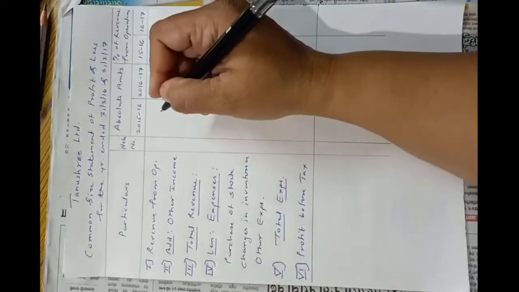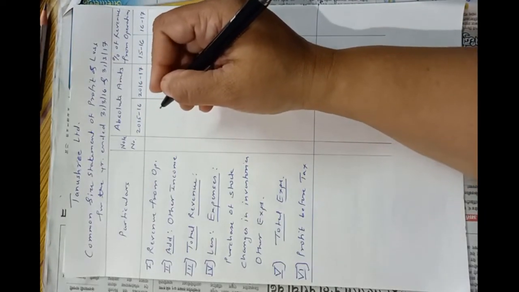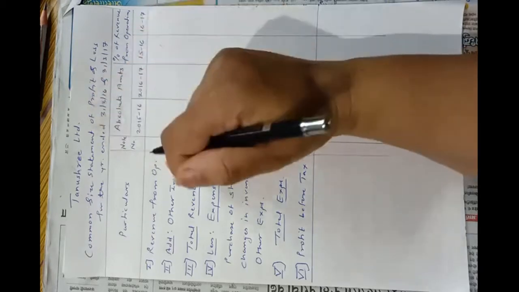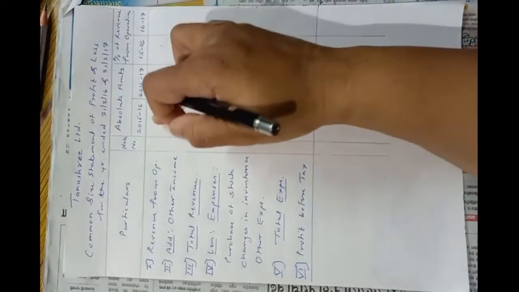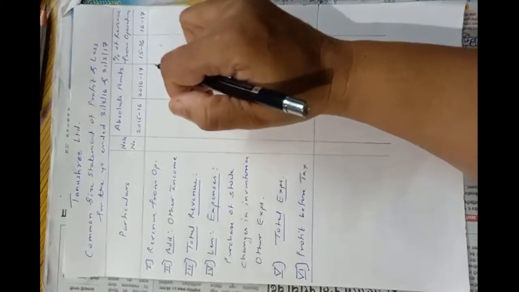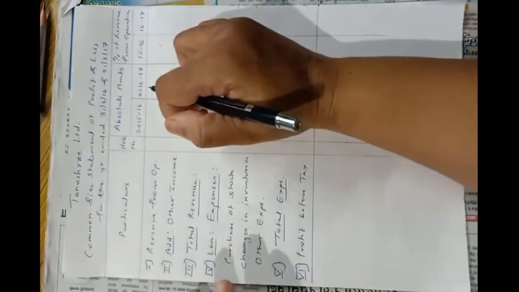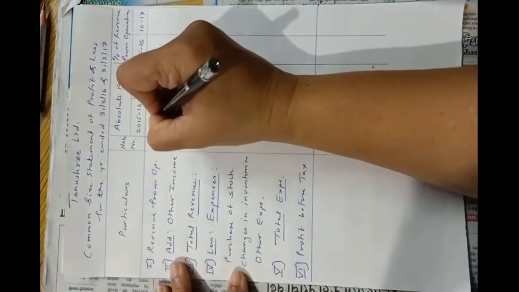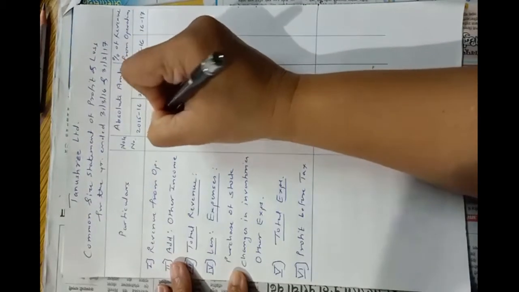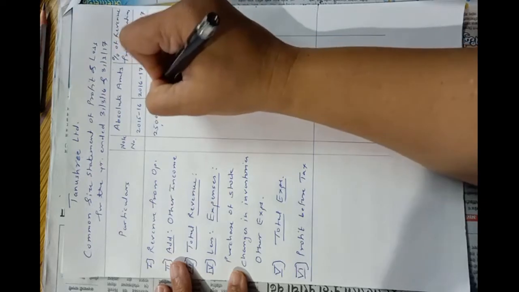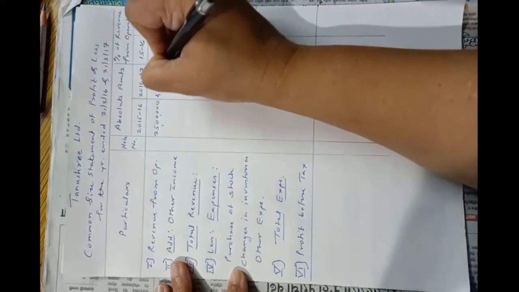Now let's fill the amounts from 16 and 17. As usual, amounts here are given in the order of 17 and 16. So 16 amounts should be written here and 17 amounts should be written here. Okay. So revenue from operations for 16 it is 25 lakhs, and for 17 it is 40 lakhs.